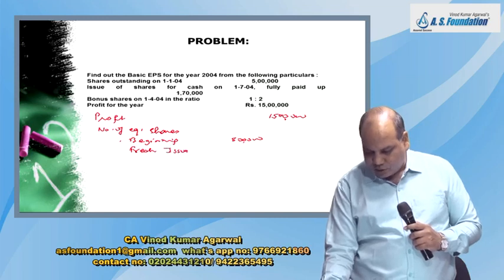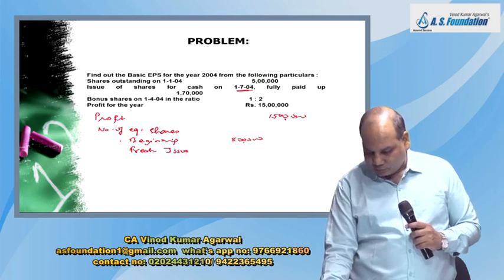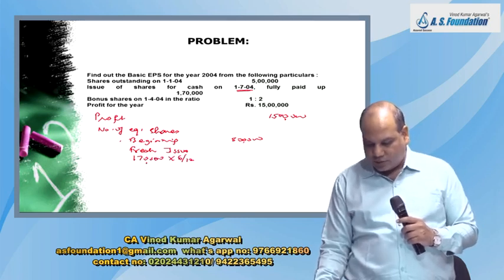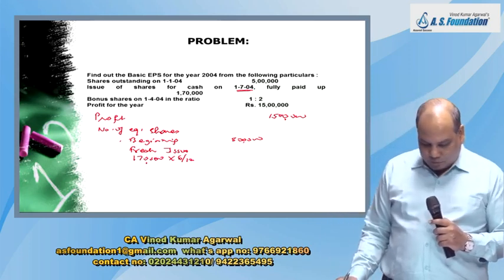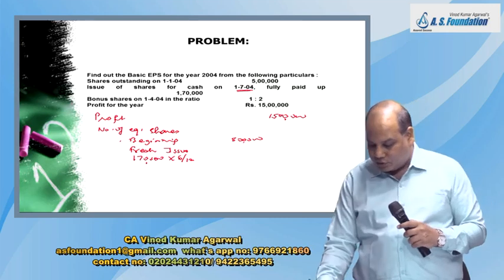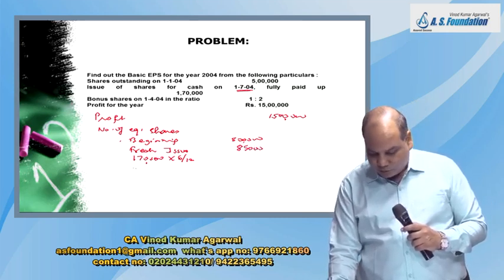Fresh issue was made on 1/7/2004. So that is 1,70,000 and it is outstanding for 6 months. Year ending date is December. Why December? Because the opening balance is given as 1/1/2004. So is it 85,000? And dear student, one more bonus issue.